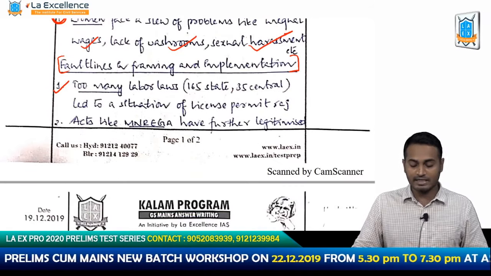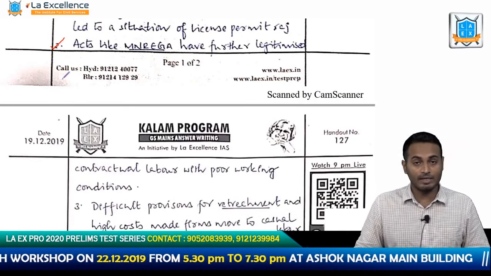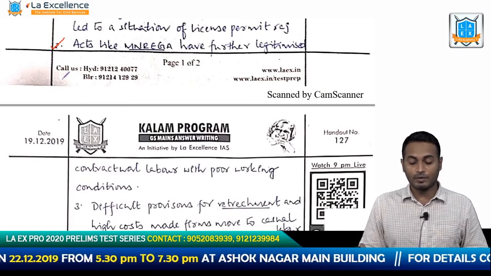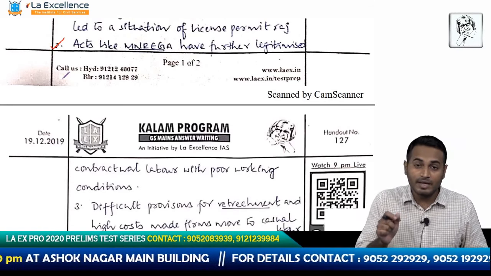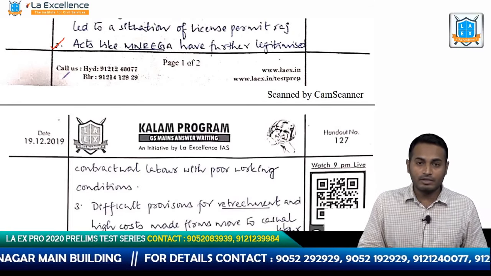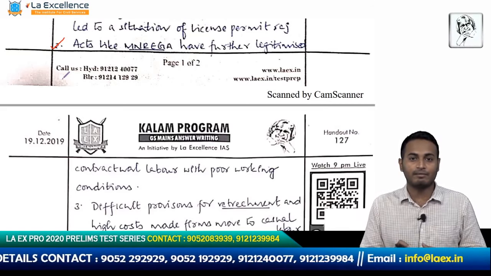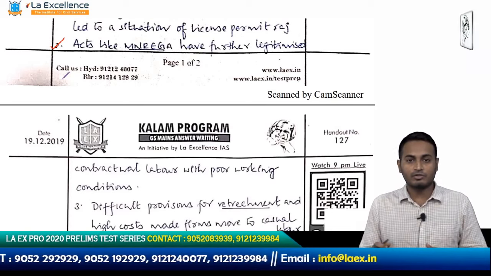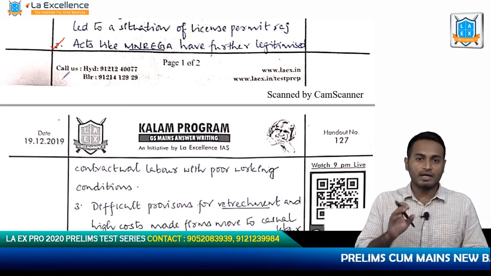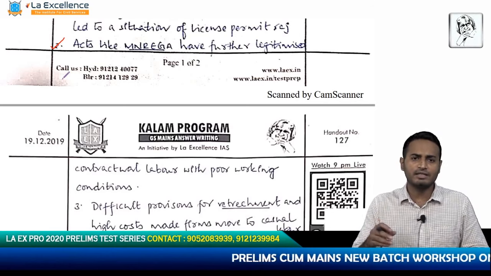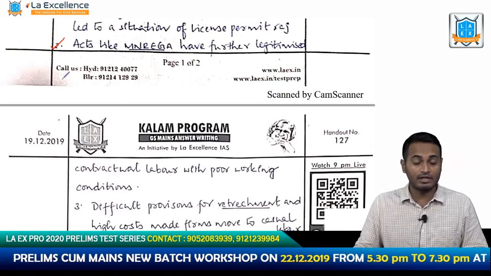And then he says that acts like Manrega have further legitimized contractual labor with poor working conditions. So Manrega basically gives you seasonal employment. So what he is trying to say intelligently is that Manrega itself is, in a manner of speaking, legitimizing this contractual labor. So instead of doing this, Manrega could also talk about vertical mobility through skill development. That is not being done. So the person who works under Manrega is mostly a contract labor who works for 100 days and so on, 150 days if it is a drought prone district and so on. So he is basically telling you that we are legitimizing the unregulated conditions.